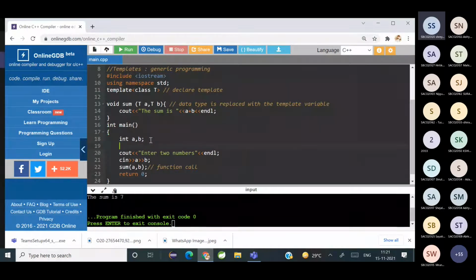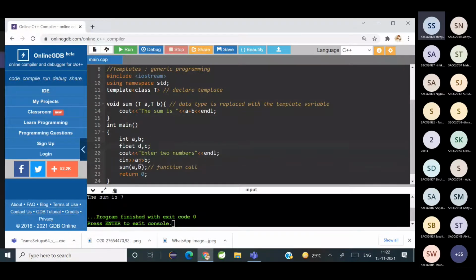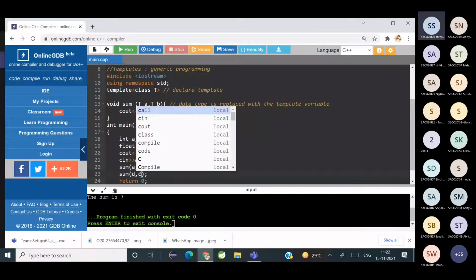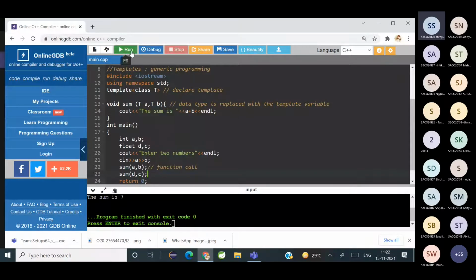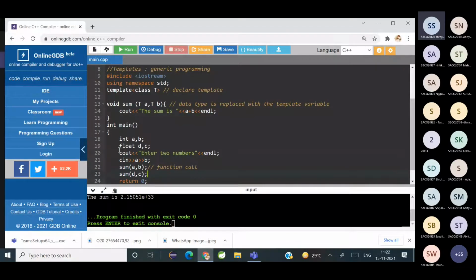Okay. Now suppose I have float B comma C, and instead of A and B here, I will write these. Enter two numbers, say 9 and 3. I didn't ask for the values again, right? Wait.